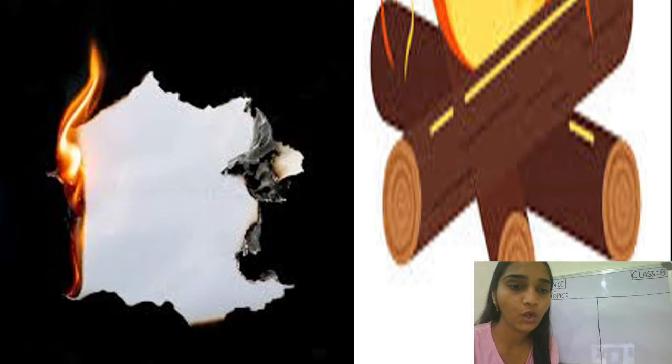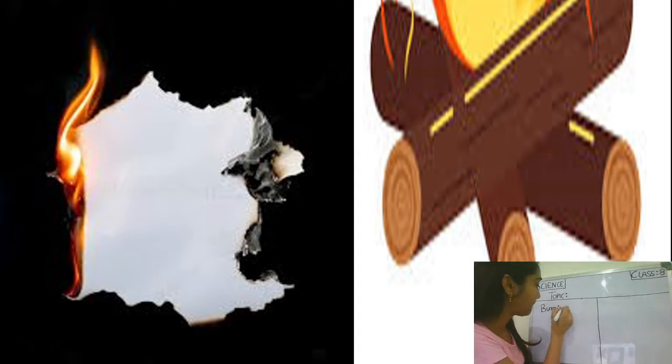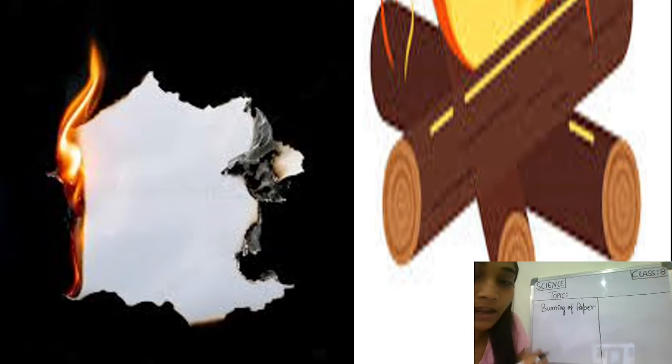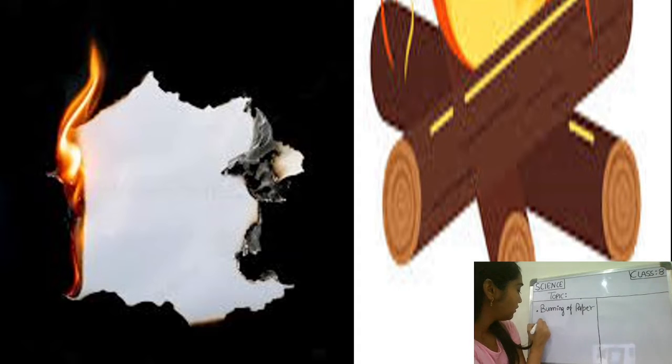So here are those images. Yes students, what do you observe in the first part of the image? The first one, this is what? Yes, something burning. So students, in the first one you can say that it is the burning of paper, right? You can say a paper is burning. And what is in the second image students? Yes, a wood is there which is also burning. Very good students. Burning of wood.